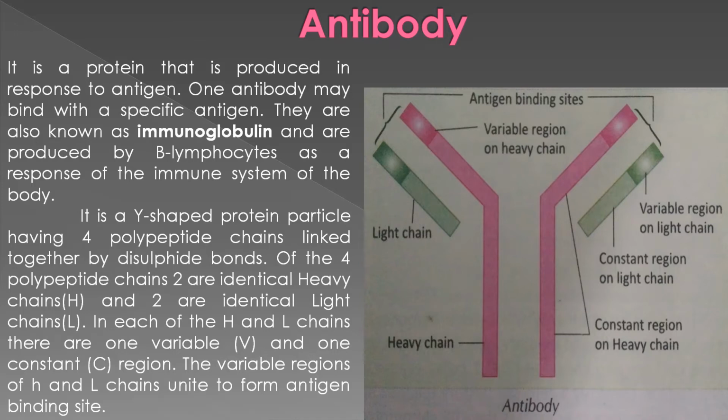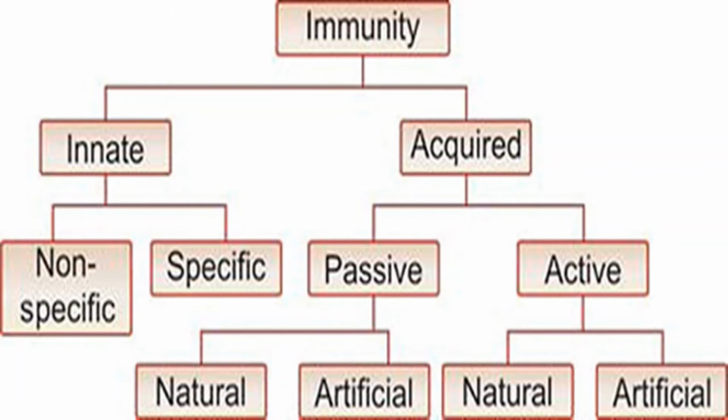Let us go to immunity, the types of immunity first. Immunity is of 2 types, innate and acquired. Innate means it is already within our body since our birth. When we are born, the innate immunity starts working.